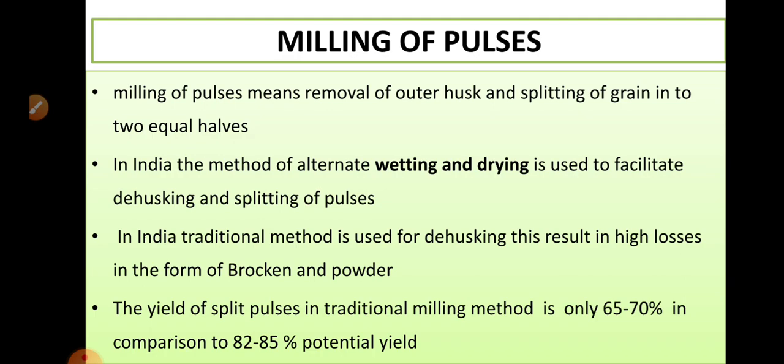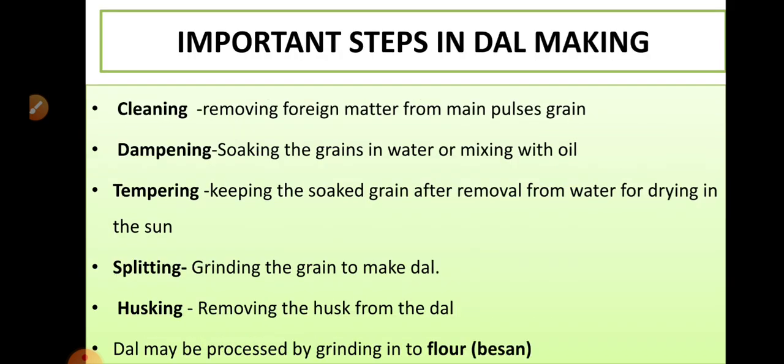For milling of pulses, traditionally we use wet and dry methods which give less yield, nearly 65 to 75%, and nowadays we use improved machinery which gives nearly 82 to 85% yield. For making dals we have common steps like cleaning, damping, tempering, splitting and husking.